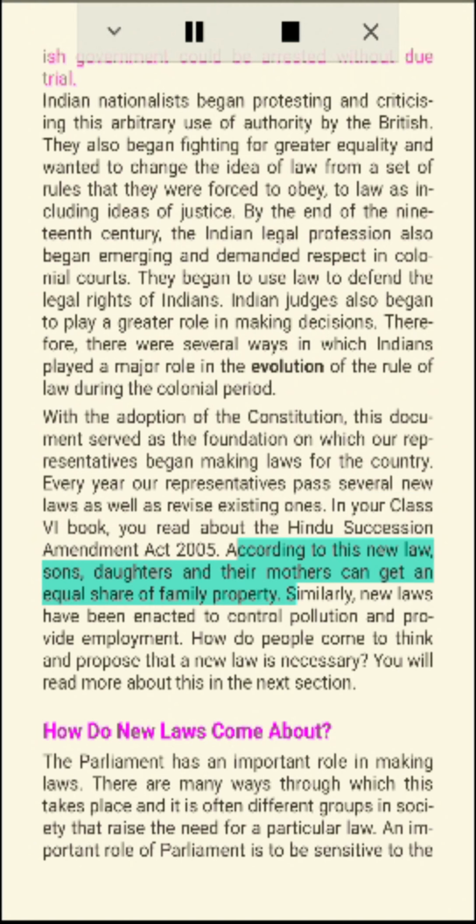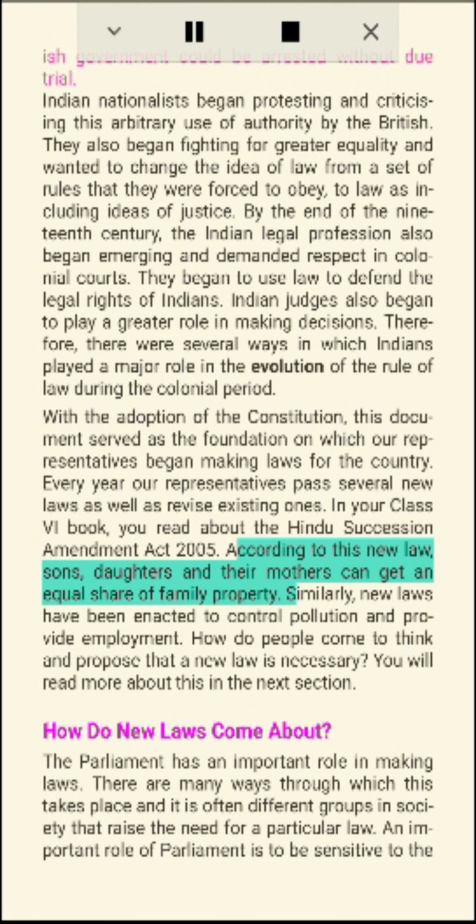How do people come to think and propose that a new law is necessary? You will read more about this in the next section. How do new laws come about? The Parliament has an important role in making laws. There are many ways through which this takes place, and it is often different groups in society that raise the need for a particular law.